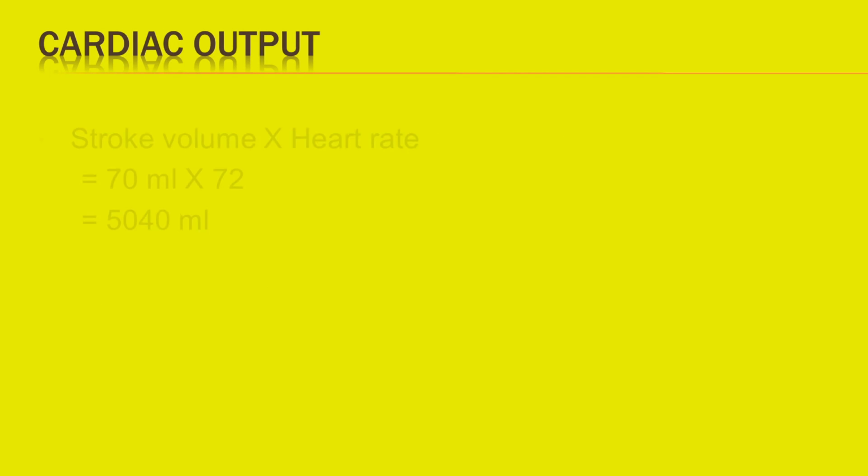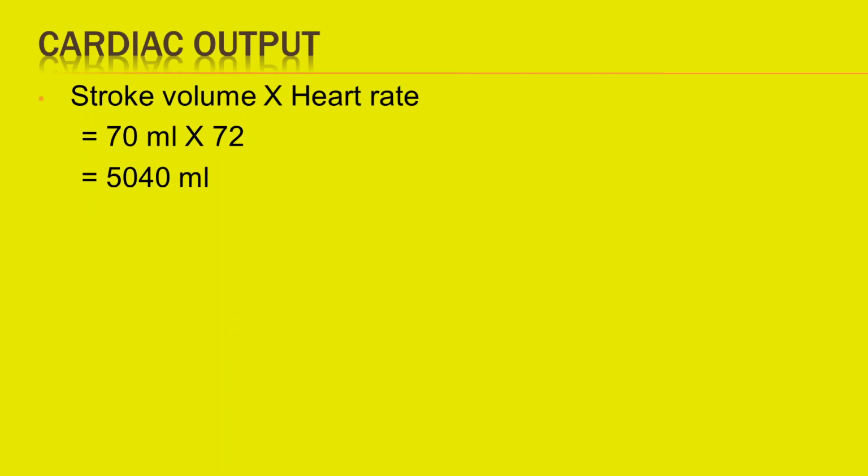Let's understand cardiac output. During each heartbeat, ventricles pump about 70 ml of blood. It is known as stroke volume. The heart beats 72 times per minute.